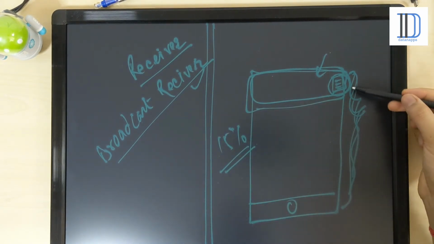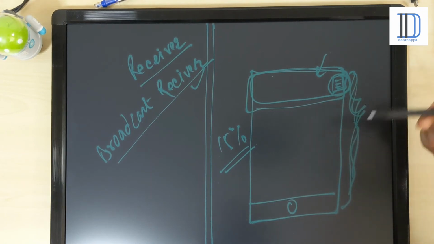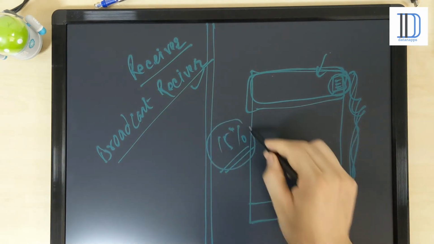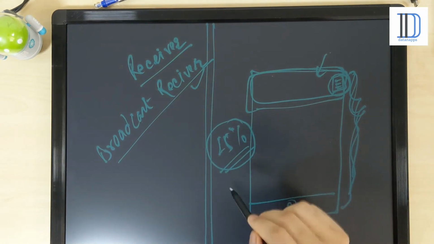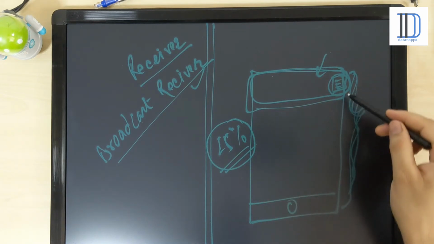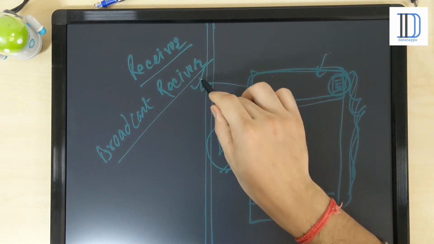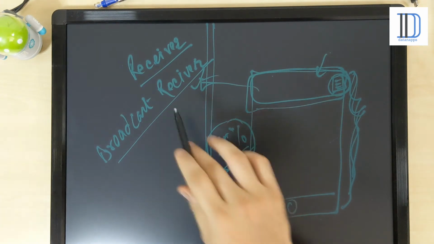So you receive these kinds of events, and then perform your reaction, something like notifying the user that the battery is draining. These are the kinds of tasks performed by the receiver.